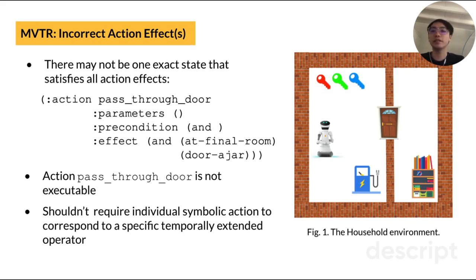Here, a human may misspecify an action model that aims to achieve at final room and door ajar at the same time. However, once the robot enters the room, that is, at final room becomes true, the door will become closed. This makes the symbolic action pass through door unexecutable in reality.